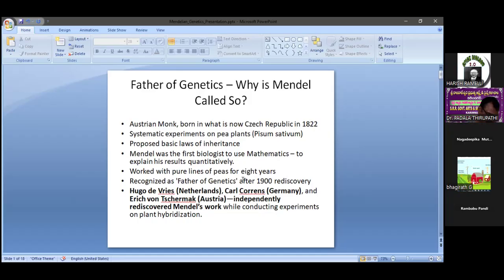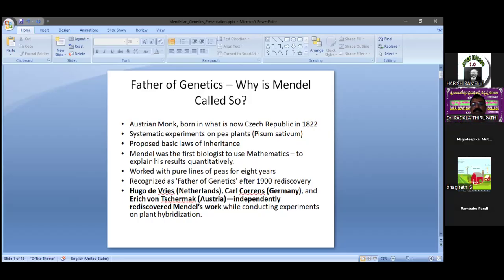That is the forest pea plant, and the sweet pea is Lathyrus odoratus. Sweet pea is completely different from forest pea plant. So the scientific name is Pisum sativum. It belongs to Fabaceae or Papilionaceae. The diploid chromosome number is 2n equal to 14. So this is also very important, as the chromosome number is linked with Mendel's experiments also.